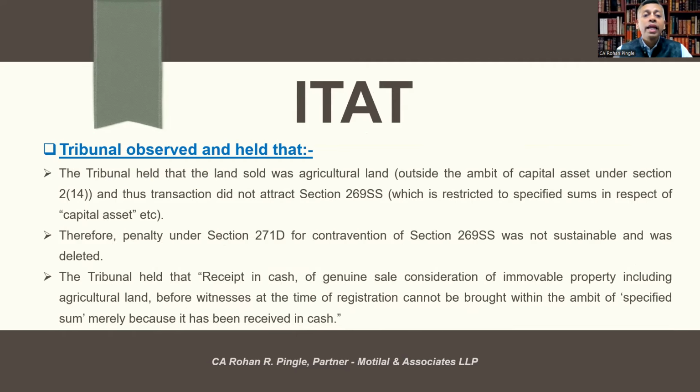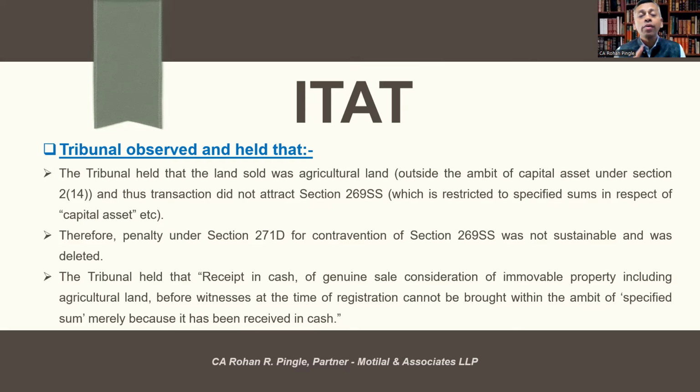The tribunal held that the land sold was agricultural land, that is outside the ambit of capital asset under section 2(14), and thus the transaction didn't attract section 269SS, which is restricted to specified sums in respect of a capital asset.